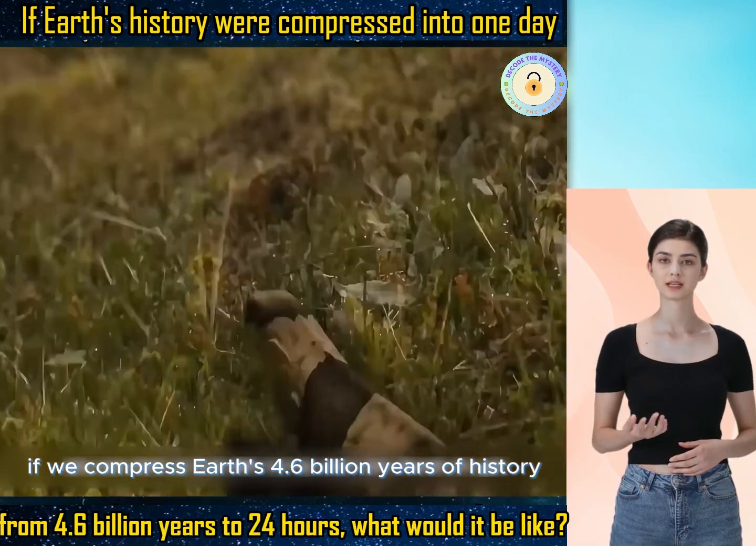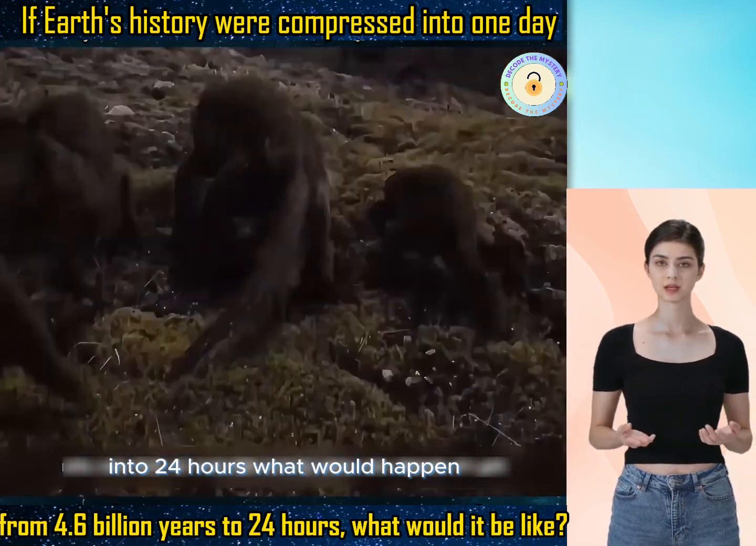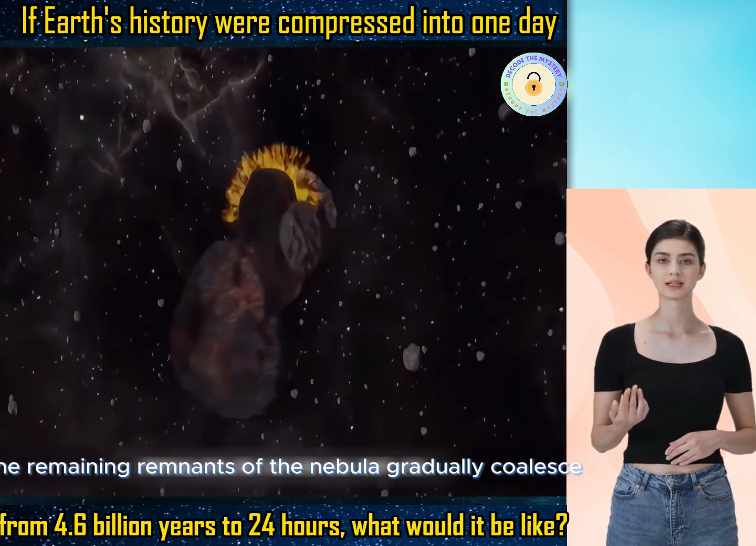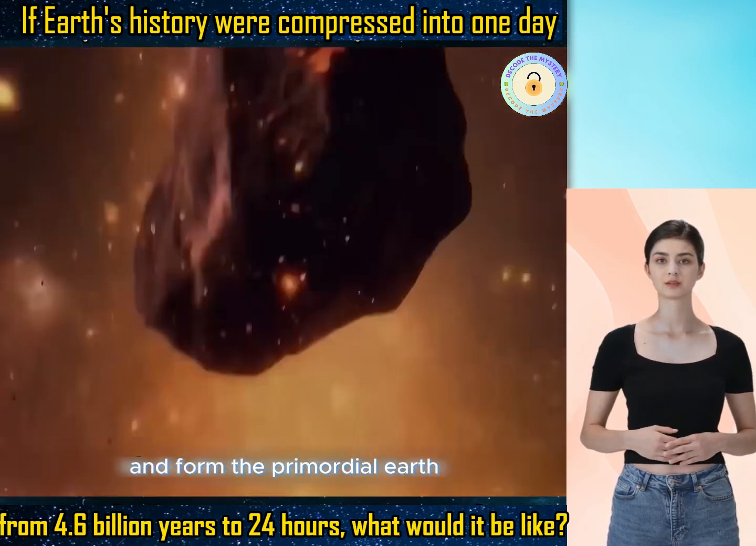If we compress Earth's 4.6 billion years of history into 24 hours, what would happen? At hour 0, the remaining remnants of the nebula gradually coalesce and form the primordial Earth.